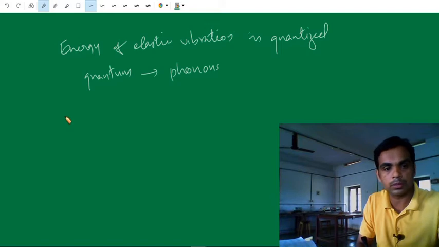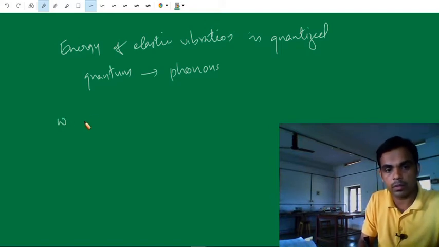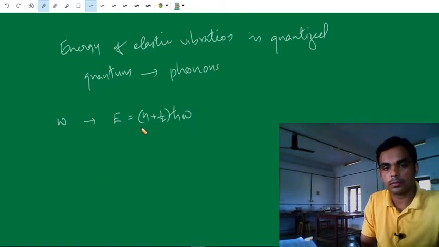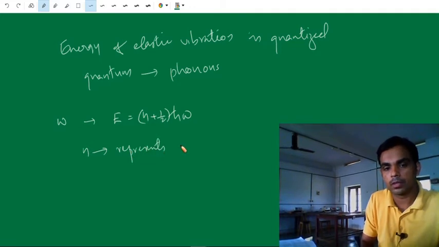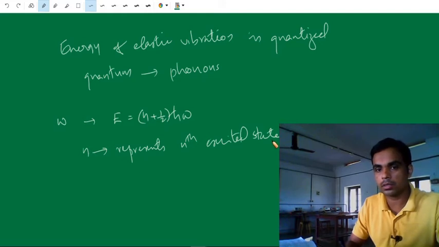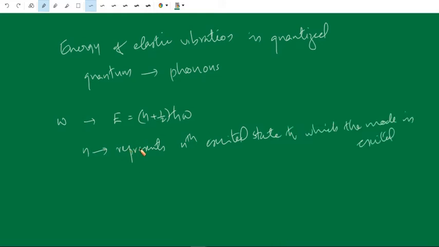The energy of an elastic mode of vibration of frequency omega is given by E equals (n plus half) h cross omega, where n represents the nth excited state to which the mode is excited, or we can say that the mode contains n phonons. The mode is occupied by n phonons.